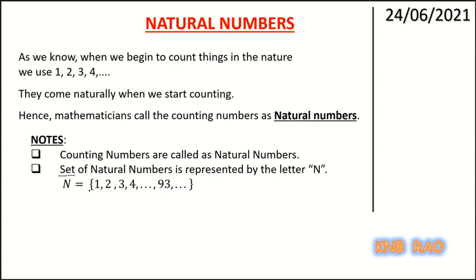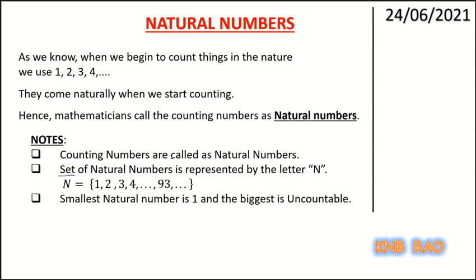So the set of natural numbers, that is N, is 1, 2, 3, and so on, which are counting numbers. The smallest natural number is 1 and the biggest is uncountable. We cannot say which is the biggest natural number.